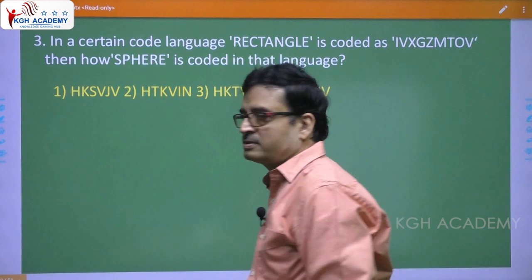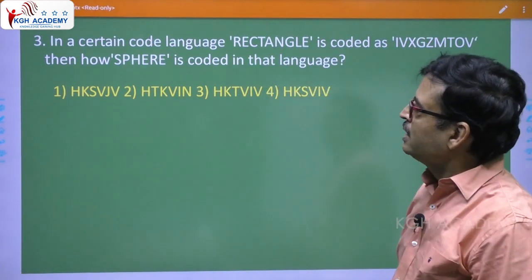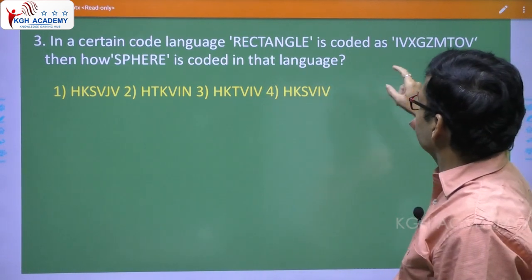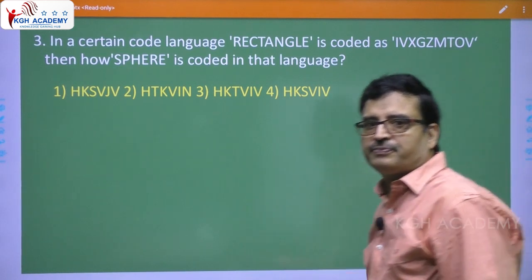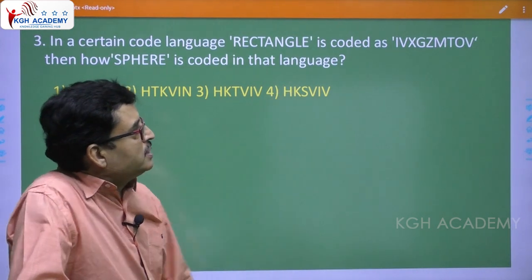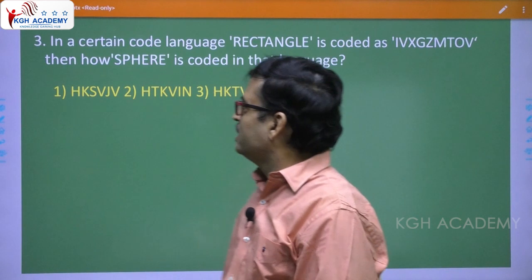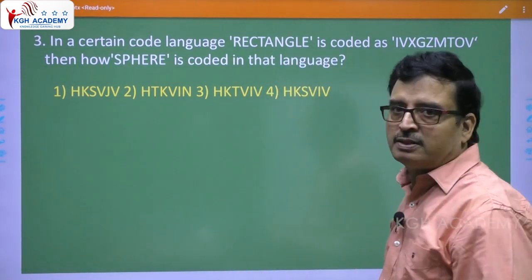Right. Yes. Question 3. In a certain code language, rectangle is coded as IVXGZMTOV. Now, how is sphere coded? How is sphere coded in that language?